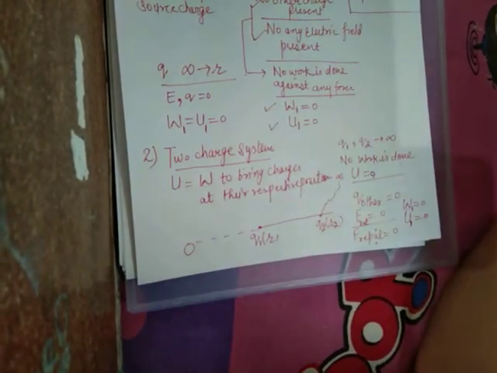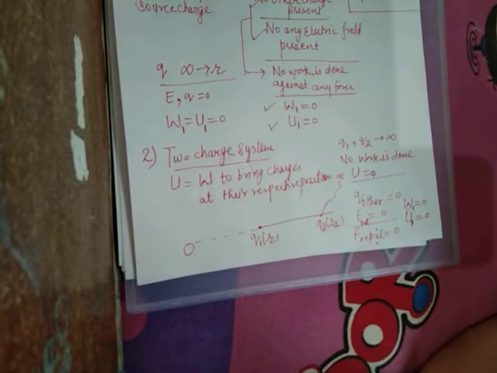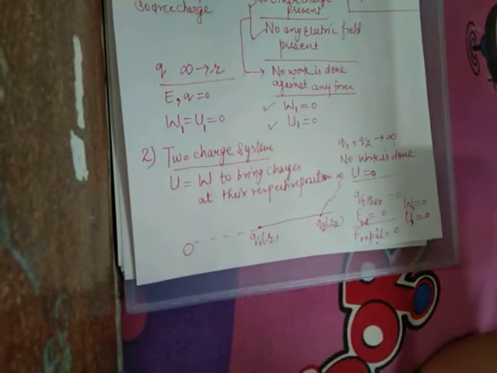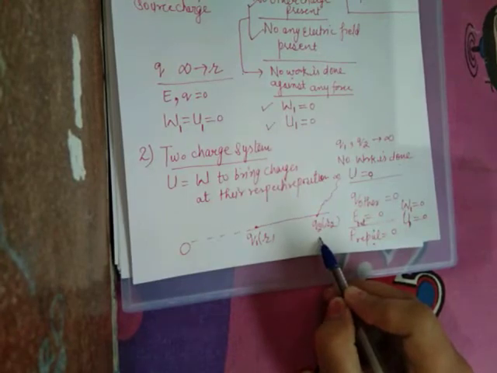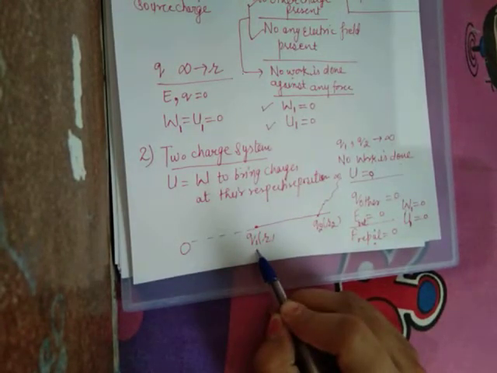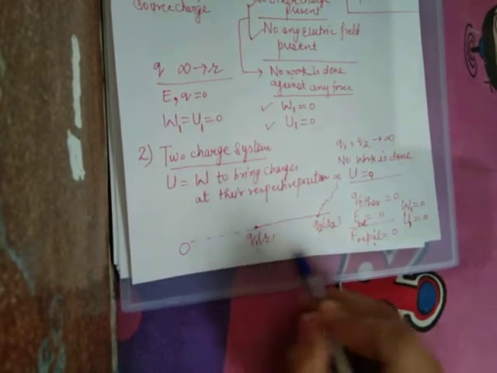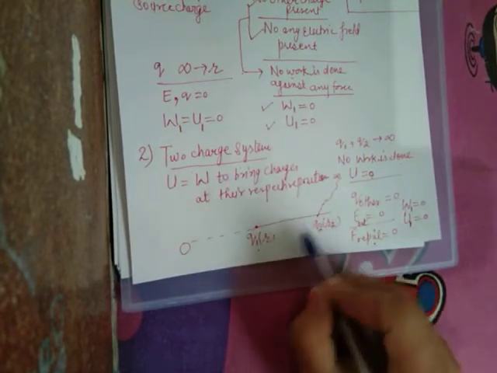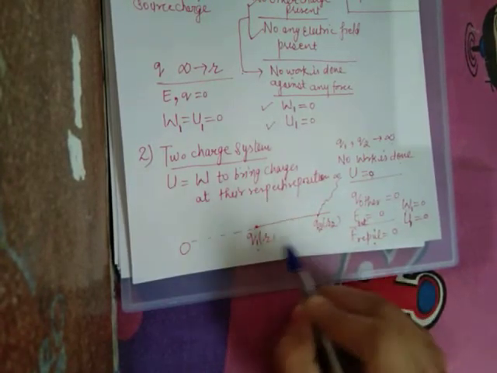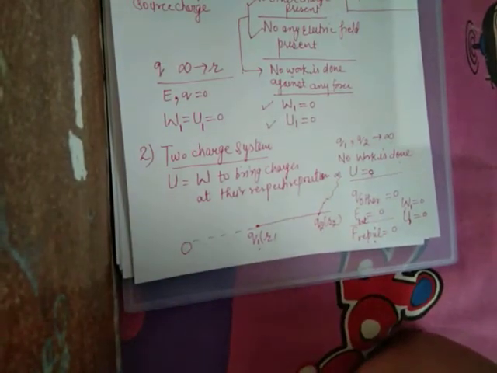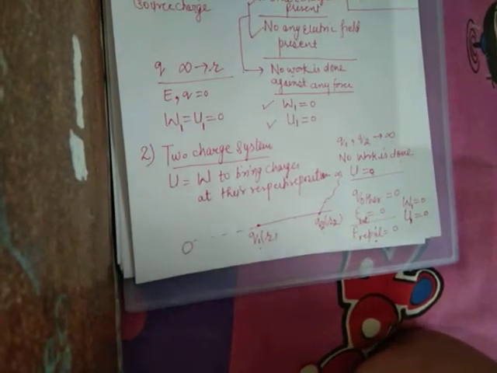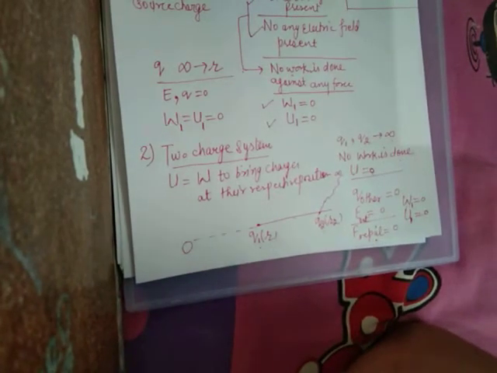So when we bring our second charge Q2 from infinity to a particular point, there is already another charge Q1, due to which there will be some electric field, some potential, so there will be some repulsion. Due to repulsive force, a sufficient amount of work has to be done.